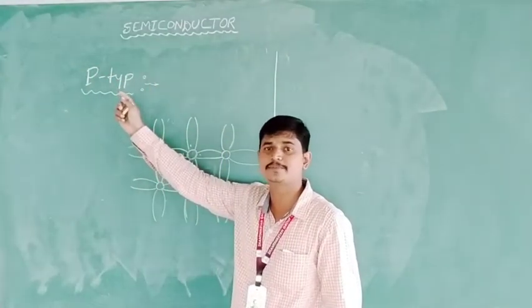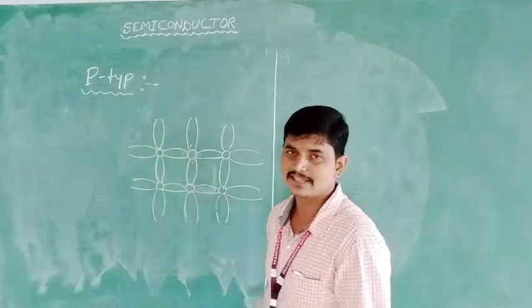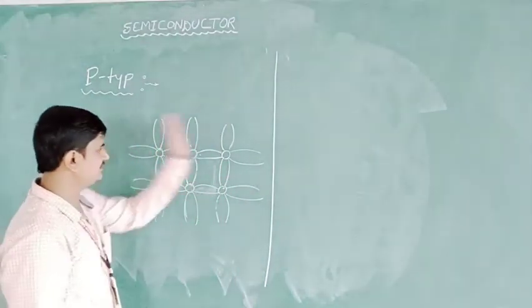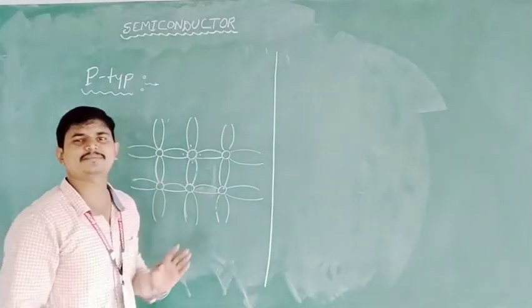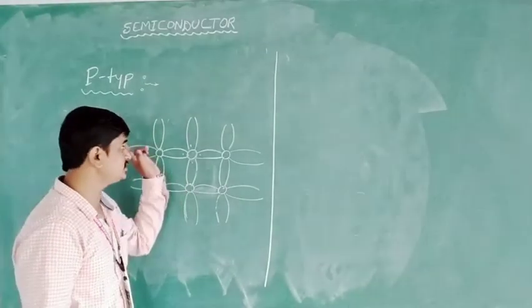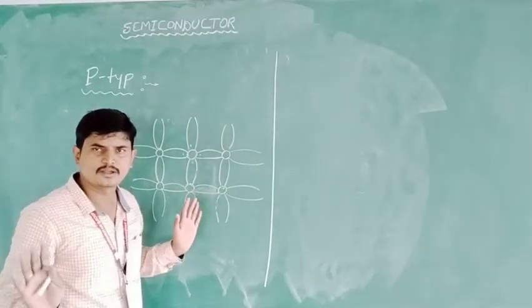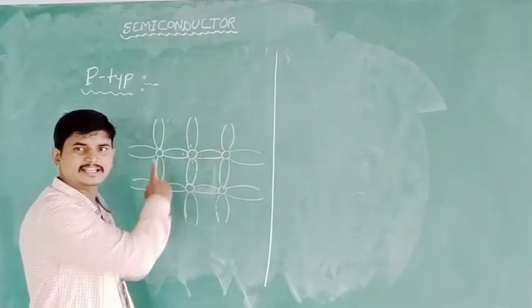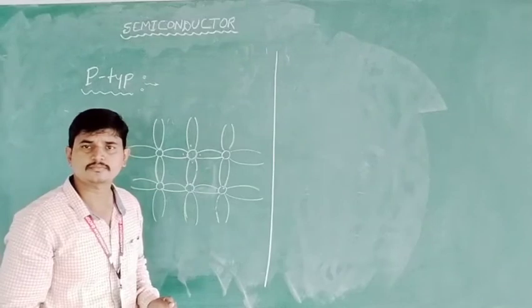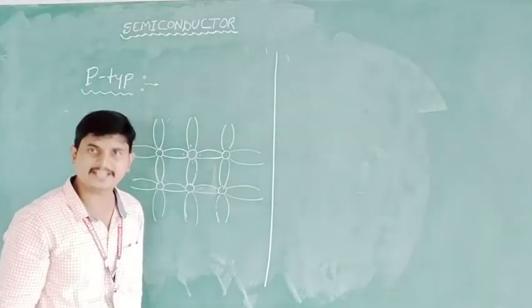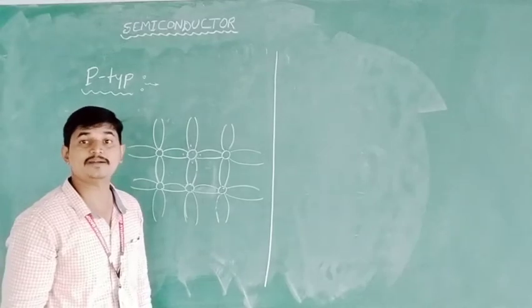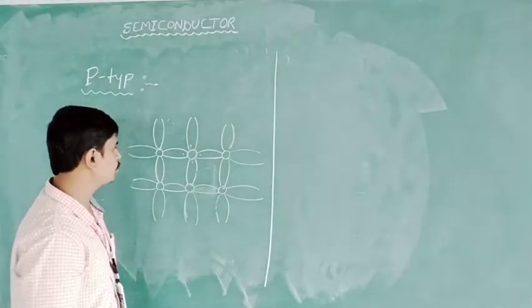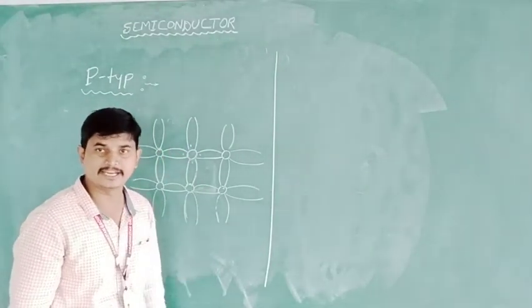So how exactly the P-type semiconductor is formed is explained here. Initially this is an intrinsic semiconductor. An intrinsic semiconductor, as already told, is a pure type of semiconductor; there is no dopant. For example, if you consider germanium atoms, then every atom inside the material is germanium only. But now you are going to increase its conductivity by the adding process, the doping process. That addition of impurity is doping. Now you are going to dope a trivalent impurity.